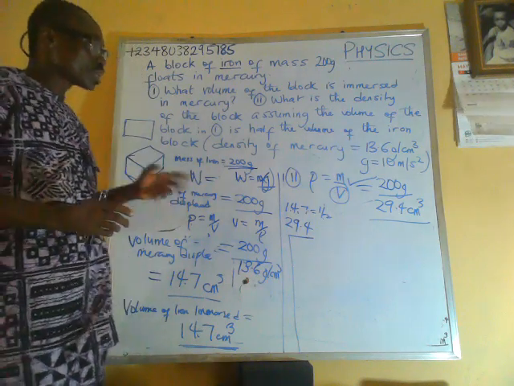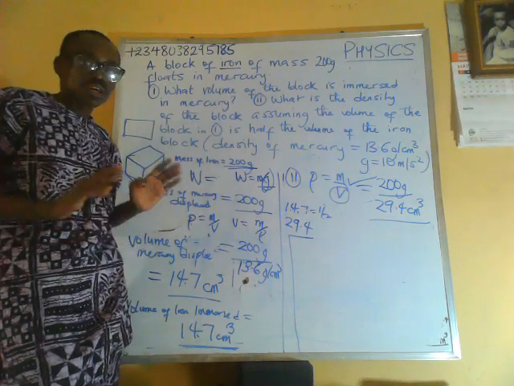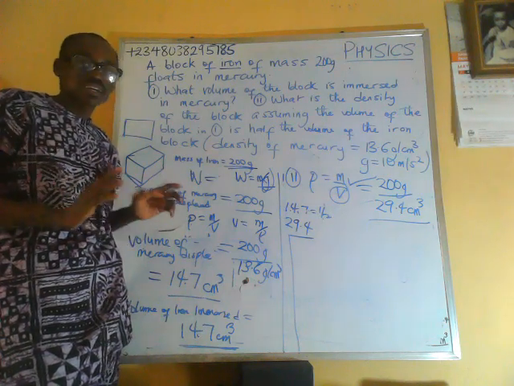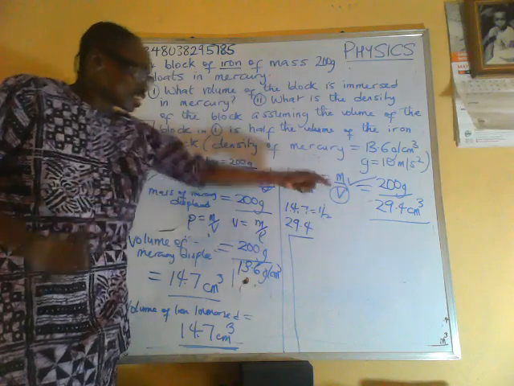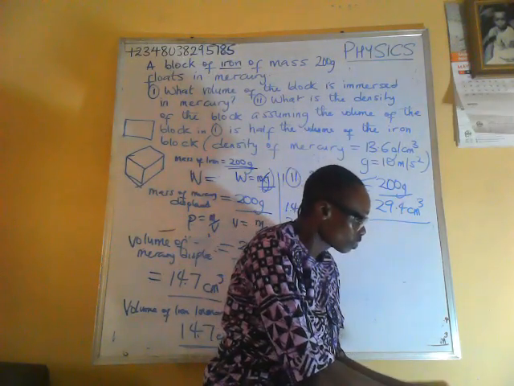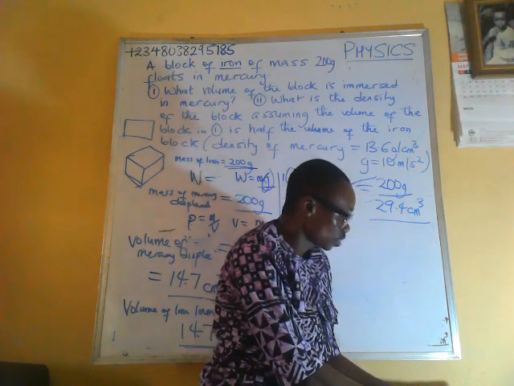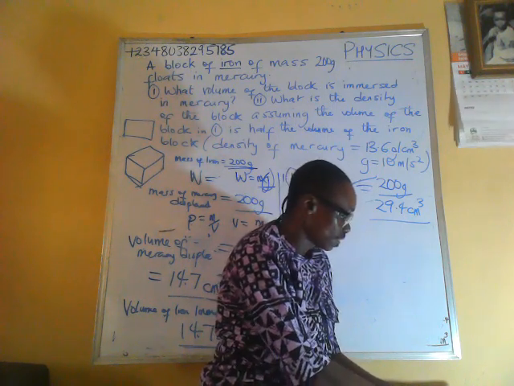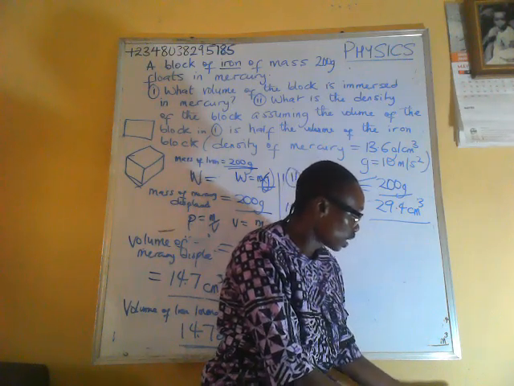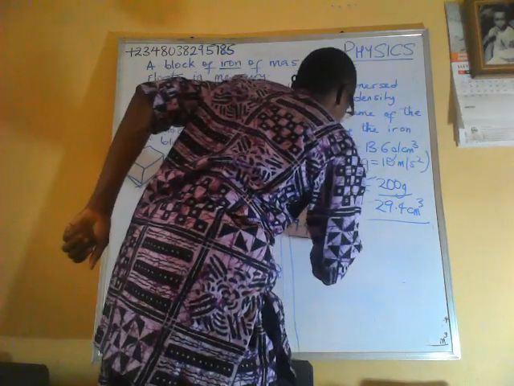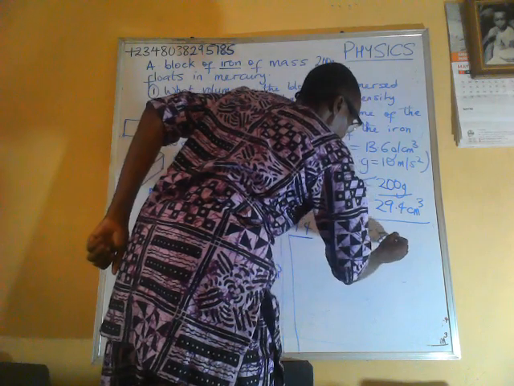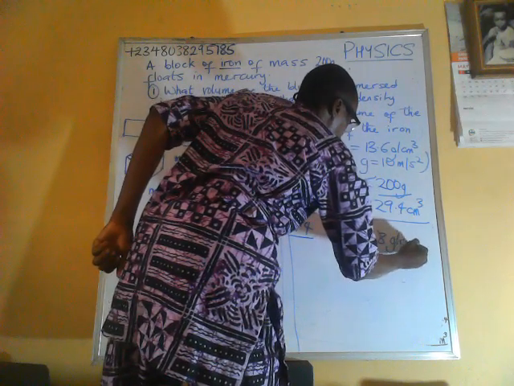Let me use my calculator to divide that. 200 divided by 29.4 gives me 6.8 grams per cubic centimeter.